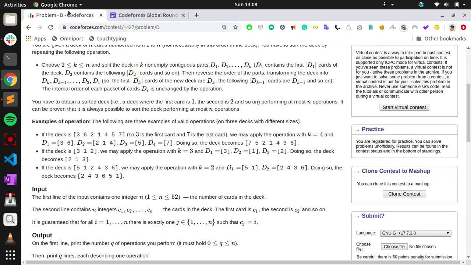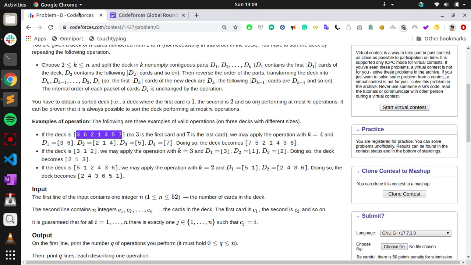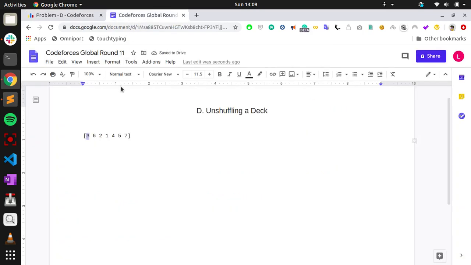The operations are: we have to divide the given permutation into some parts, and we have to reverse those parts. For example, here we have 3 6 2 1 4 5 7. Say we divide this into 3 parts: 3 6 as one part, then 2 1 4 as another part, then 5 7 as one part.